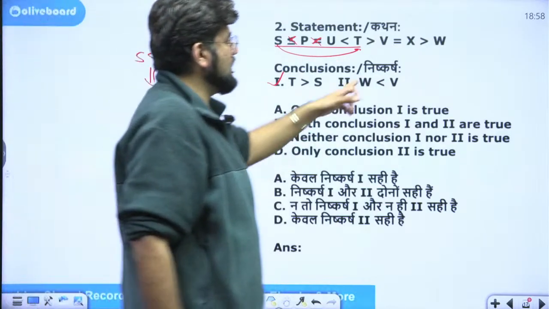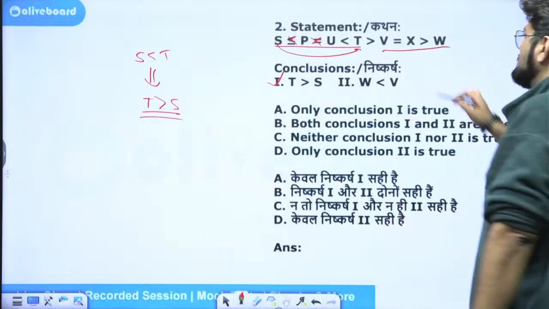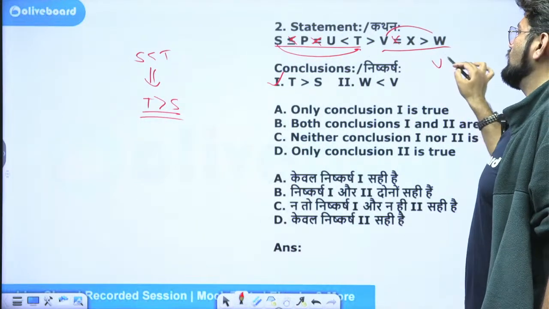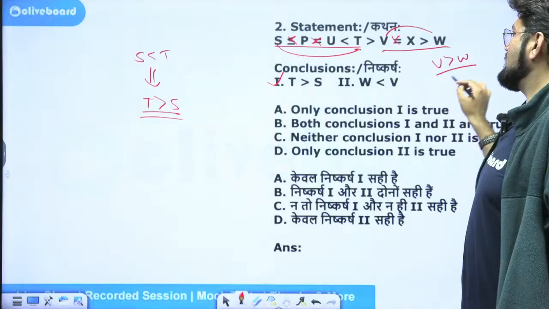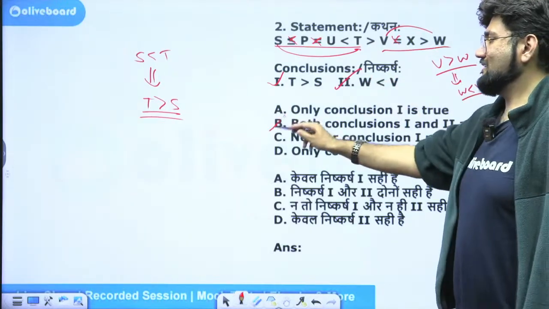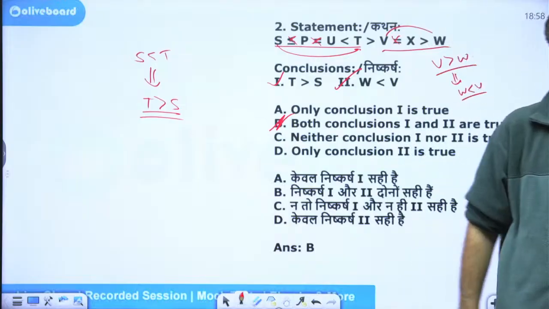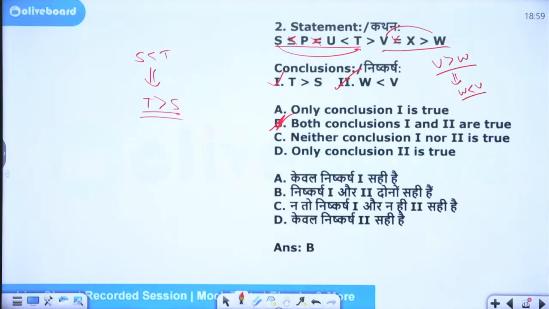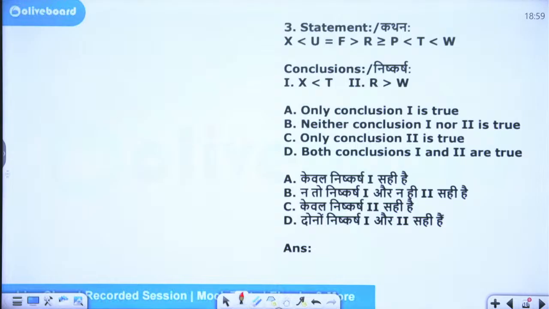Okay. Similarly, between W and V, we will check. So we will drop the equal to. V is greater than W. That is, W is less than V. Same thing. Here the answer is both conclusions. Okay. Little misconceptions people have. That's what we need to eliminate. Great.